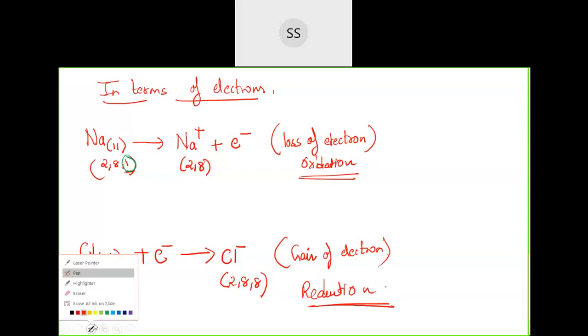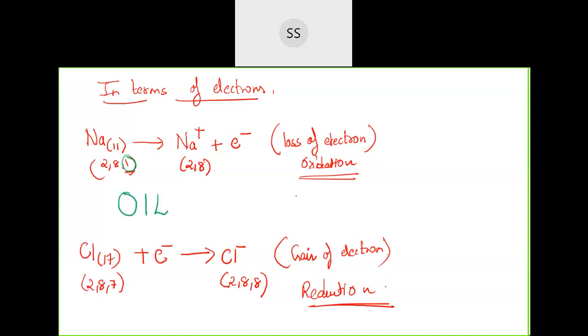We have a small acronym for this to remember. We remember in this way: OIL RIG. OIL stands for oxidation is loss, and RIG means reduction is gain.